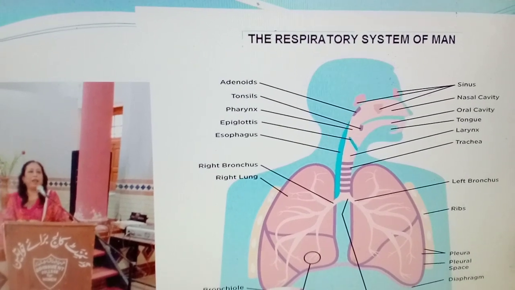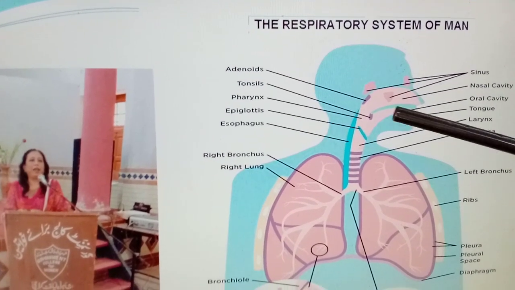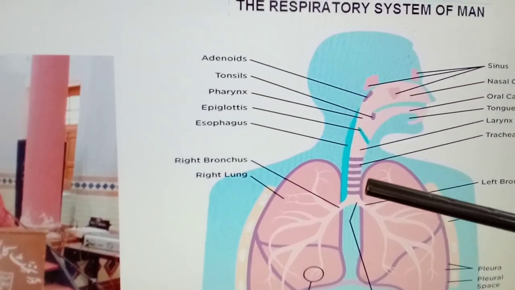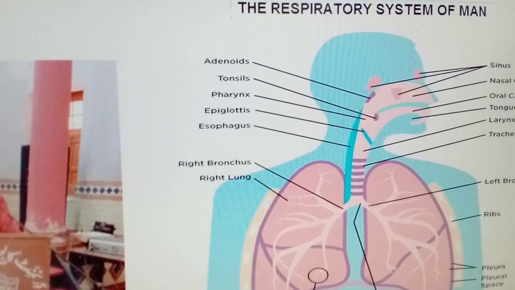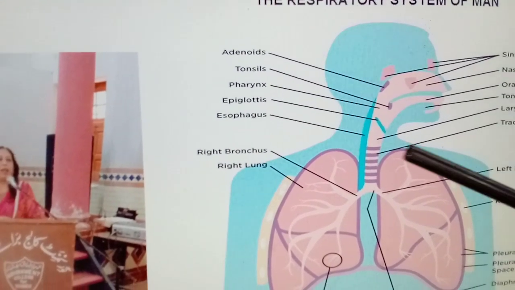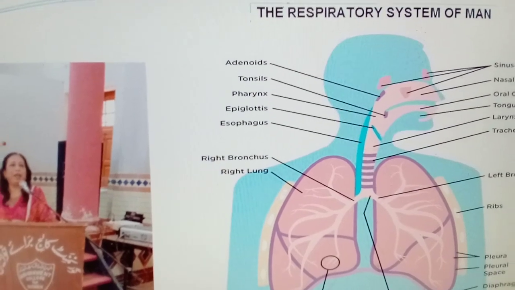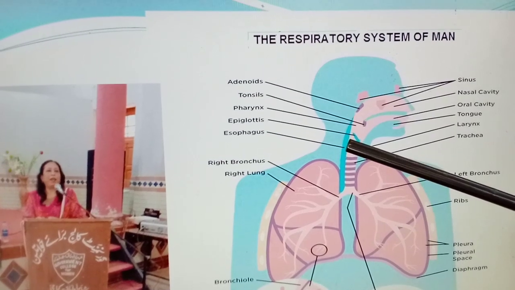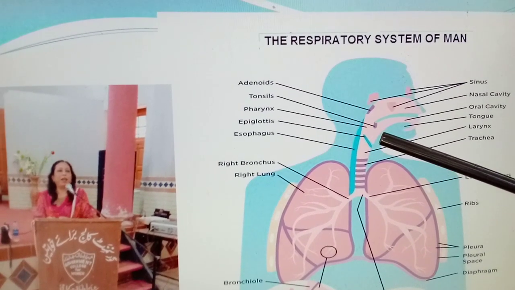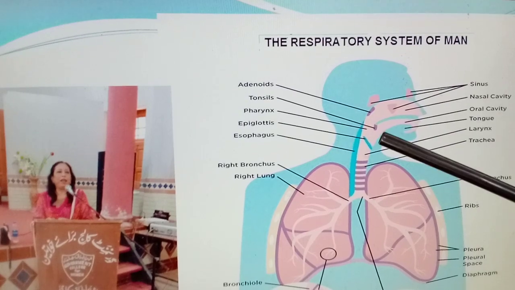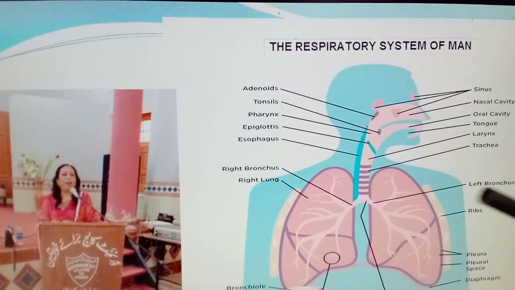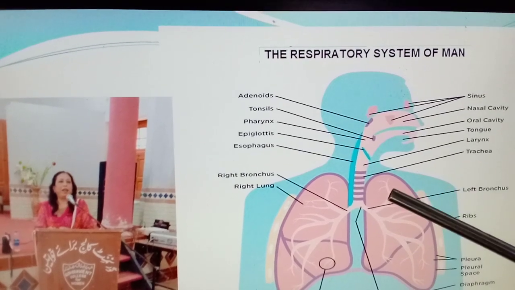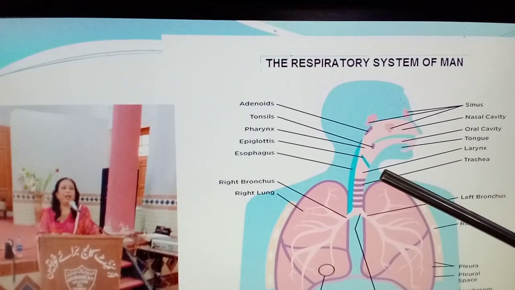Next is the pharynx. The pharynx is used for both food and air, which pass through the pharynx before reaching their appropriate destination. The pharynx also plays a role in speech. The larynx is essential to human speech. It is composed of 3 large cartilages and 3 small cartilages. The large cartilages are named cricoid, thyroid, and epiglottis, whereas the small cartilages are named arytenoid, corniculate, and cuneiform, and a number of essential muscles are present.